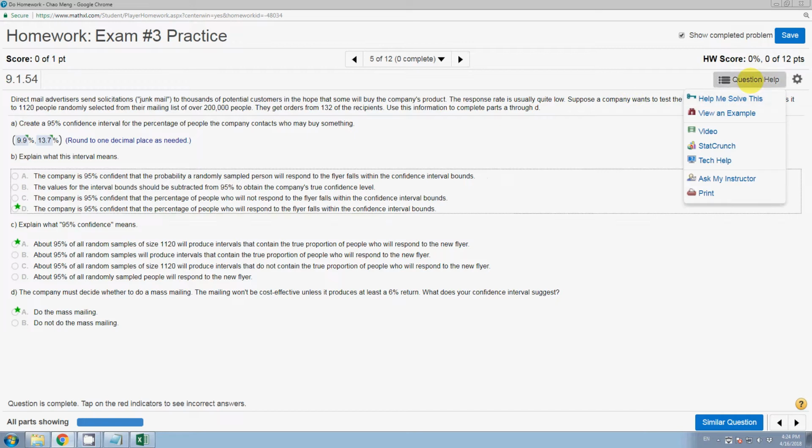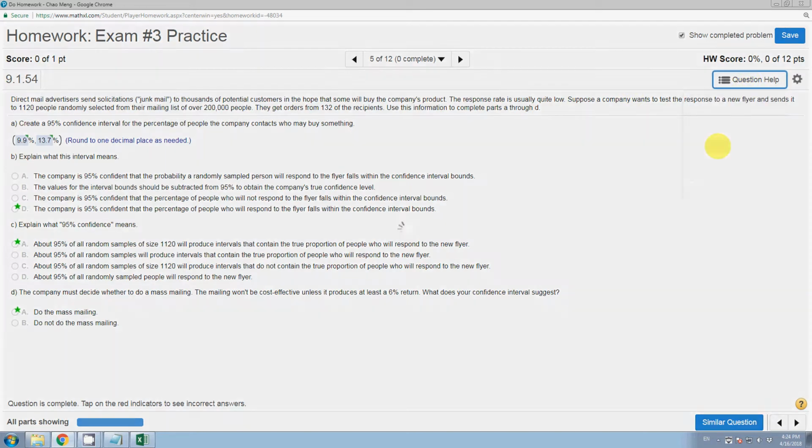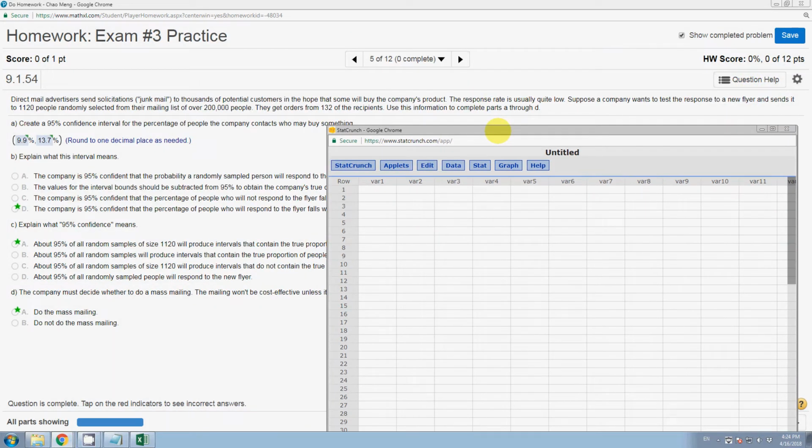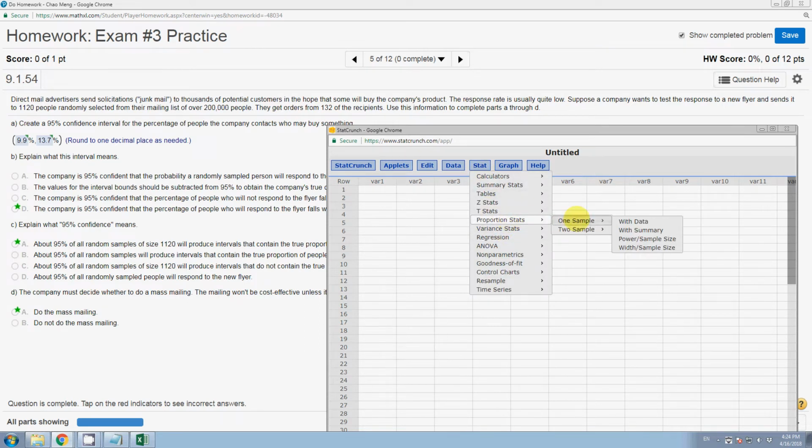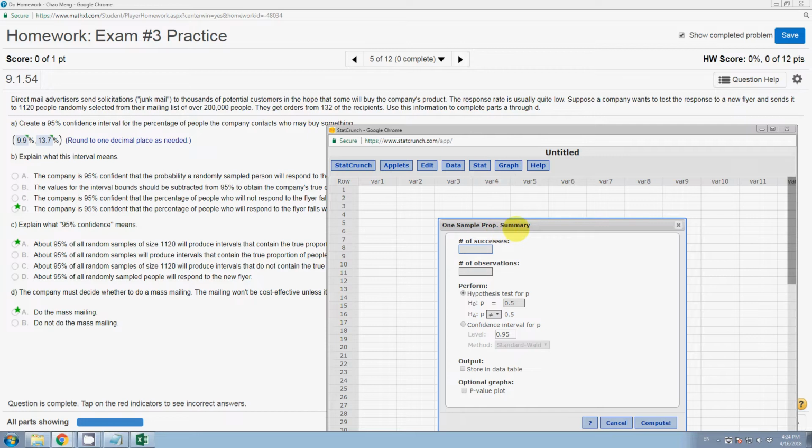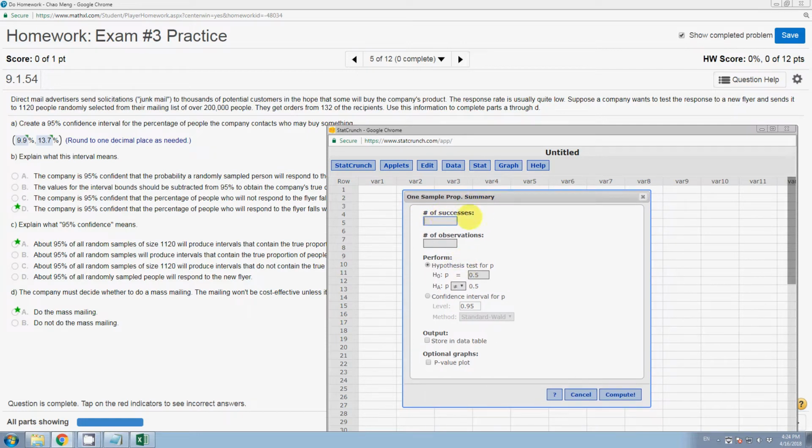So let's get some help from StatCrunch. Let's open the StatCrunch. Because it's proportion, let's click Stat, Proportion Stats, One Sample, with Summary. Here we need to enter the number of successes. They got orders from 132 people, so the number of successes is 132, and the number of observations, or the sample size, is 1120.